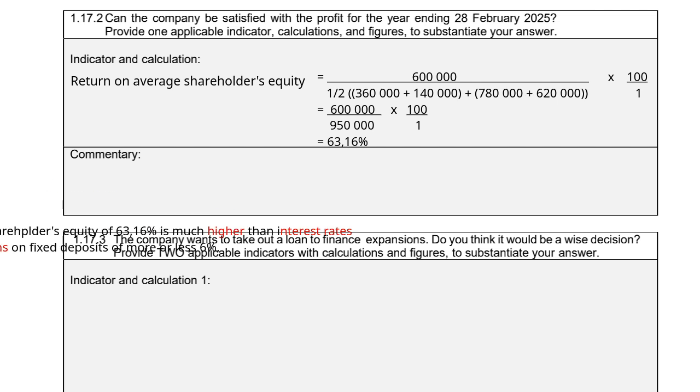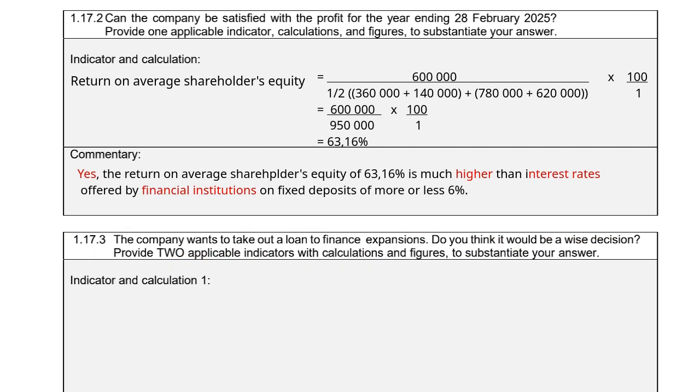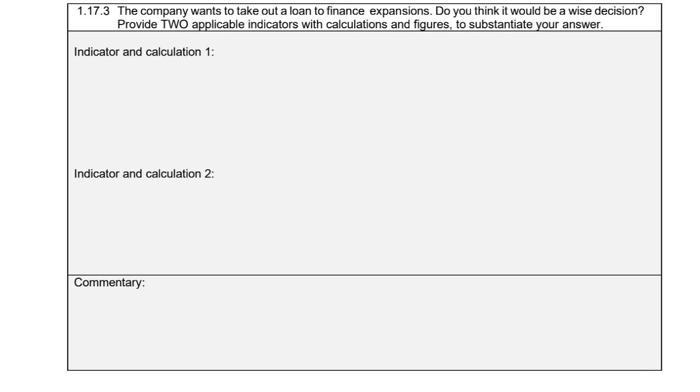And our comment will be yes. That's why I've highlighted it in red. So you first answer the question. The return on average shareholders' equity of 63.16% is much higher than interest rates offered by financial institutions on fixed deposits of more or less 6%.